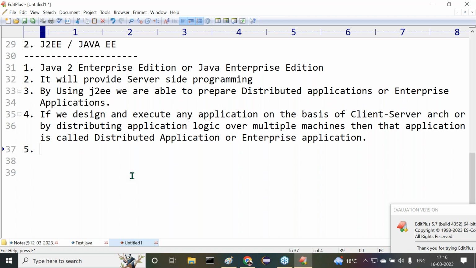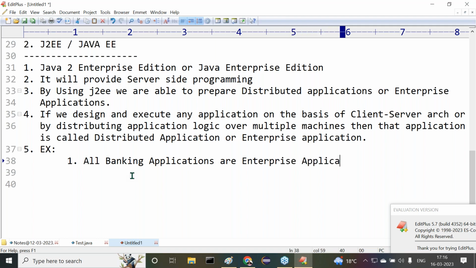All right, sir. Next one is, if we observe these examples here, say, for example, I'm going to give clarity on it. All banking applications are enterprise applications. All banking applications are what there, enterprise applications. Am I right or not?